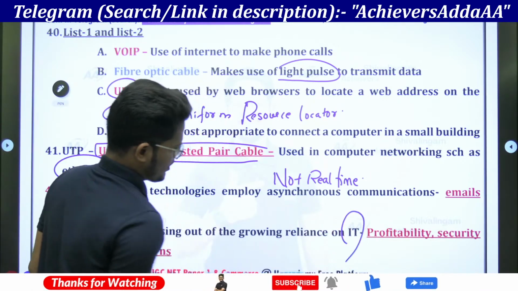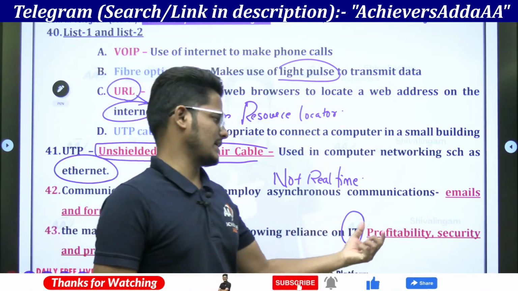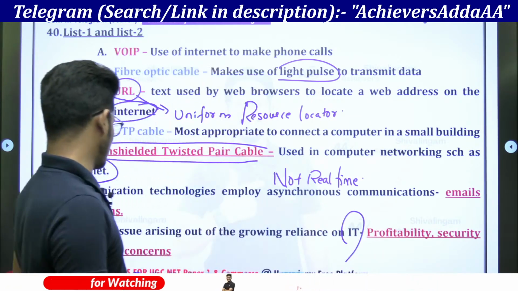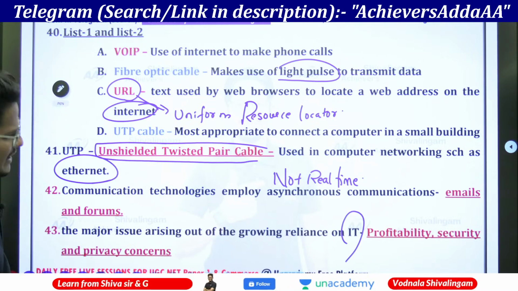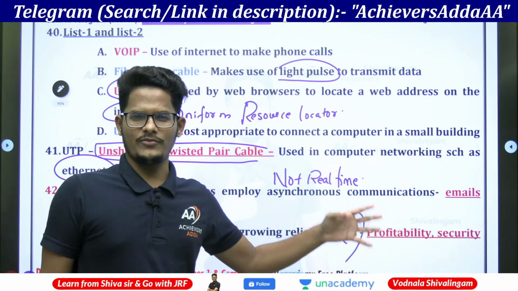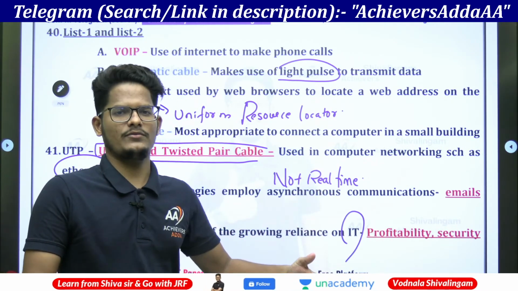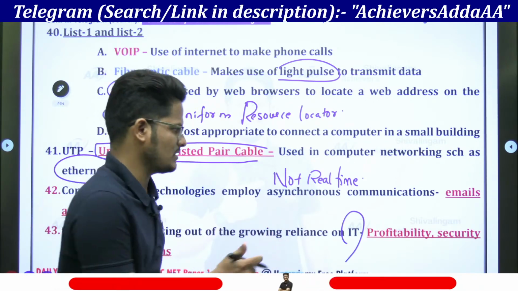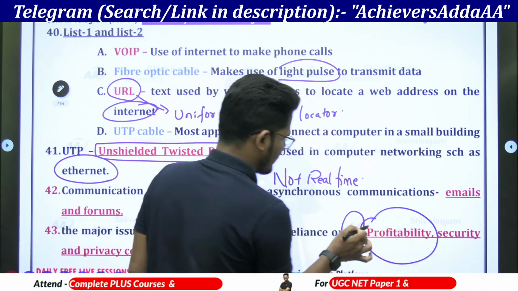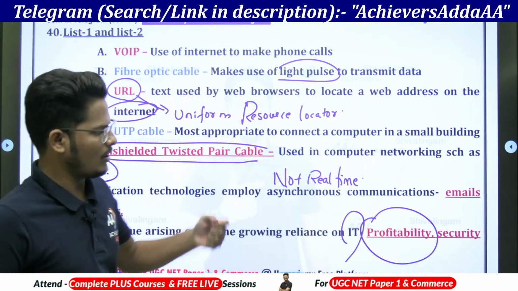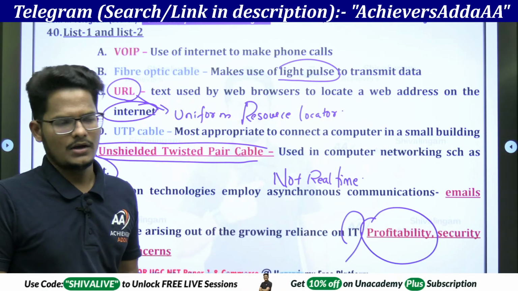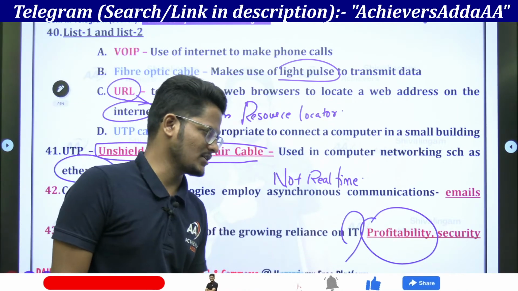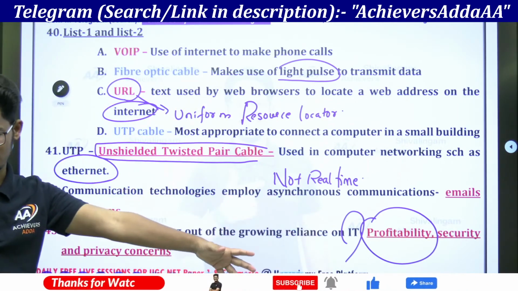More relying upon or more trusting on information technology, profitability is the one issue, and security and privacy. Actually security and privacy is okay, but for profitability we don't have any proper explanation how profitability is becoming a major issue and how it is linked to information technology, because that is in the context of business.